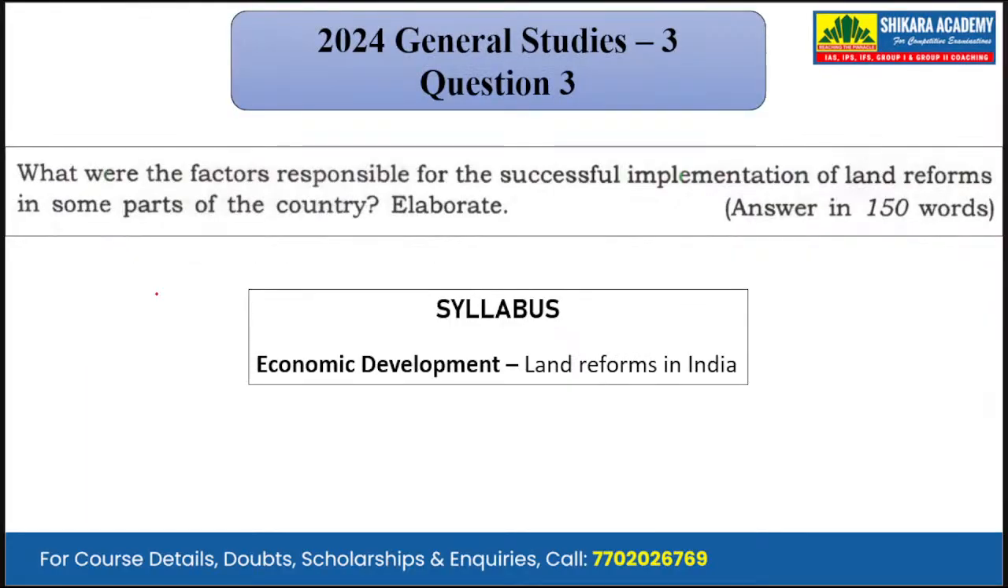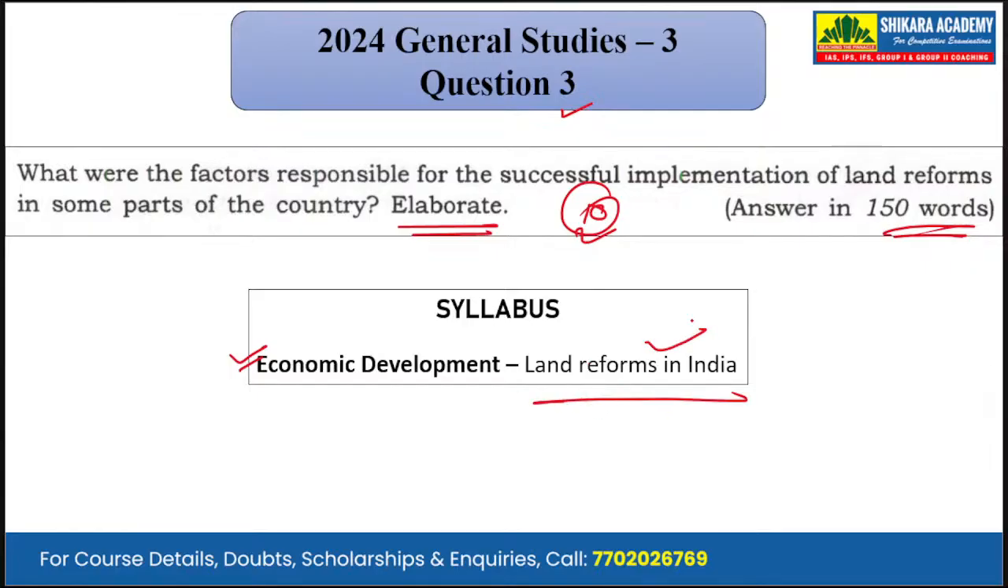Moving on to the next question, question number 3. What were the factors responsible for successful implementation of land reforms in some part of the country? Elaborate. It is a 10-mark question that we have to answer in 150 words. Mapping it with the syllabus, it has been asked from the subject of economic development and particularly from the topic land reforms in India.